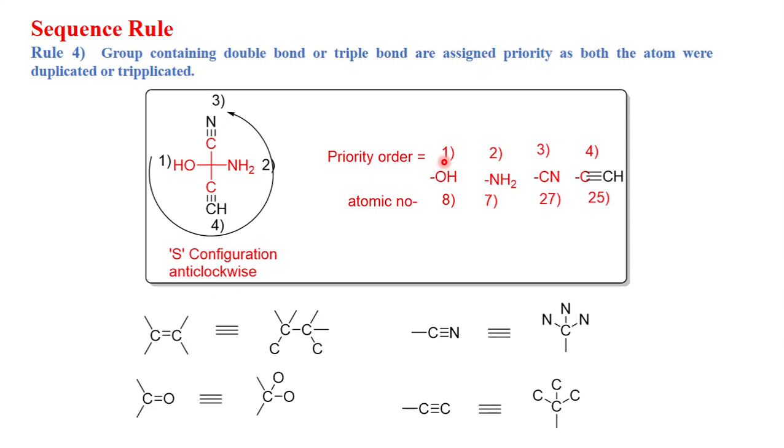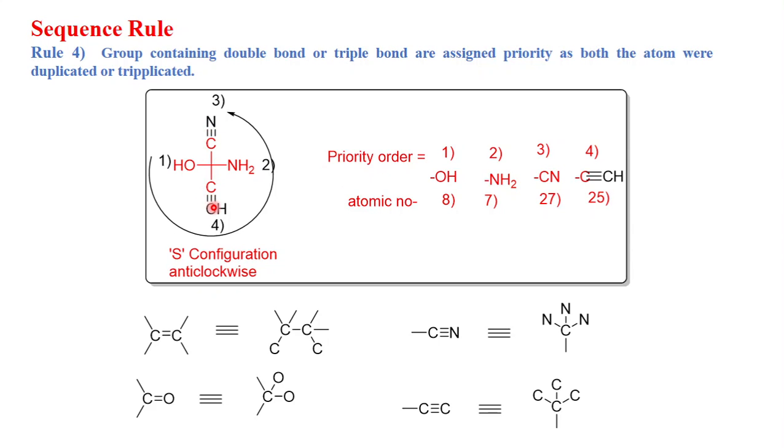You have to see the first atom, and the first atom which has the highest atomic number will get first priority. Oxygen has atomic number 8, so OH will get first priority, and nitrogen has atomic number 7, so the NH2 group will get second priority. Now both the joining atoms are the same, carbon and carbon, C triple bond N and C triple bond CH.